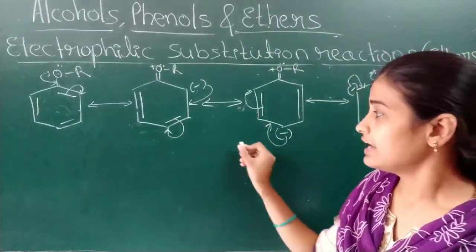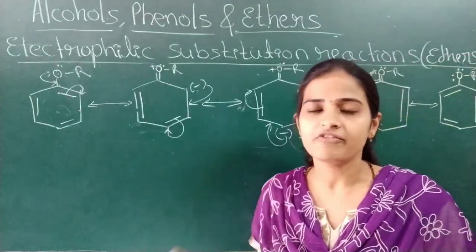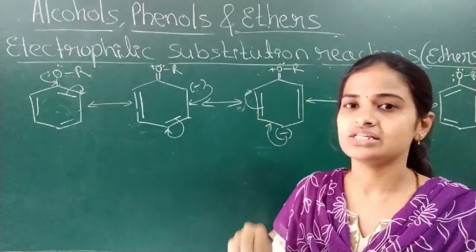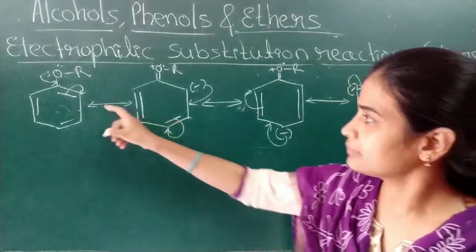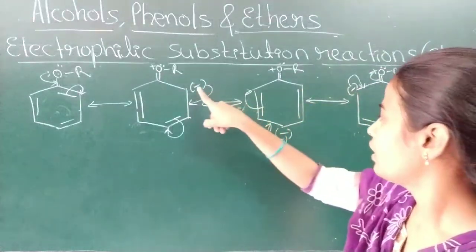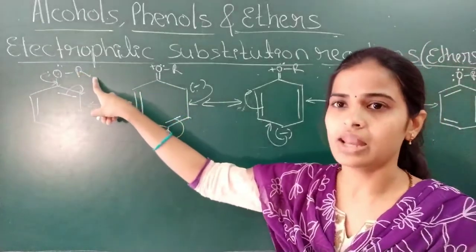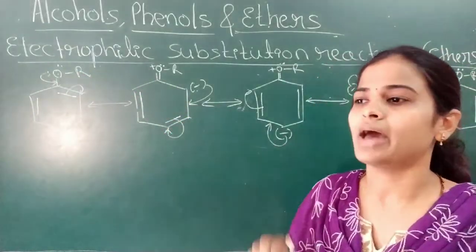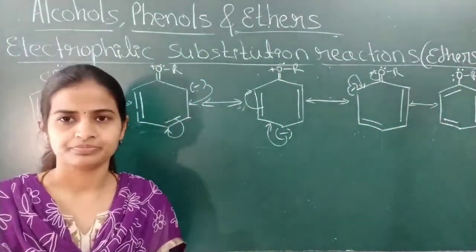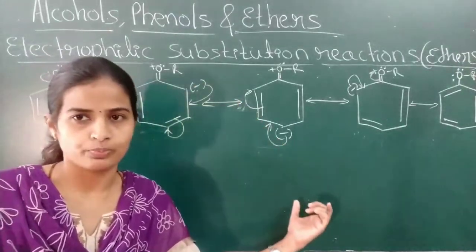And also, if an incoming electrophile is coming, where does it go? An electrophile is the one which is in deficiency of electrons, so it will search for that center which is rich in electrons. See here, this is the electron rich position: the ortho position and para position. So when the OR alkoxy group is attached, the ortho and para positions of the benzene ring will get activated for the electrophilic substitution reaction. Therefore, the alkoxy group is called an ortho-para activating group.